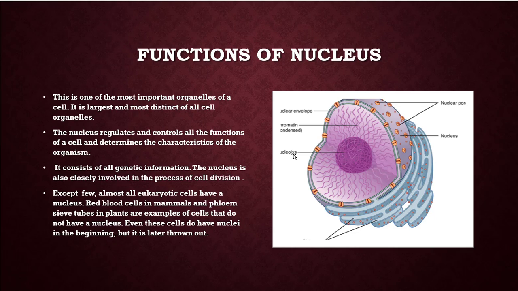Everybody has their own unique voice because of the genetic material we have in our cells. It consists of all genetic information. The nucleus is also closely involved in the process of cell division. Except a few, almost all eukaryotic cells, meaning plant and animal cells which have a nuclear membrane around the genetic material, have a nucleus. Red blood cells in mammals do not.